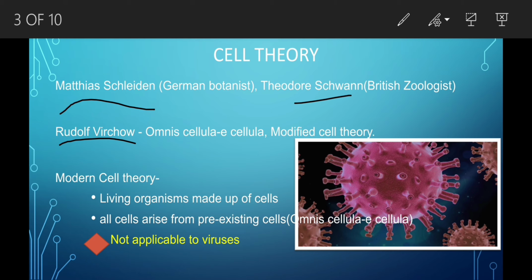It says all living organisms are made up of cells and new cells arise from pre-existing cells. So it is called omnis cellula e cellula. Please remember this. And this modern cell theory is not applicable to viruses. Why? Because viruses are acellular in nature and they cannot multiply without the help of cells. Examples of viruses include coronaviruses, human immunodeficiency virus that causes AIDS in humans, and polio virus.